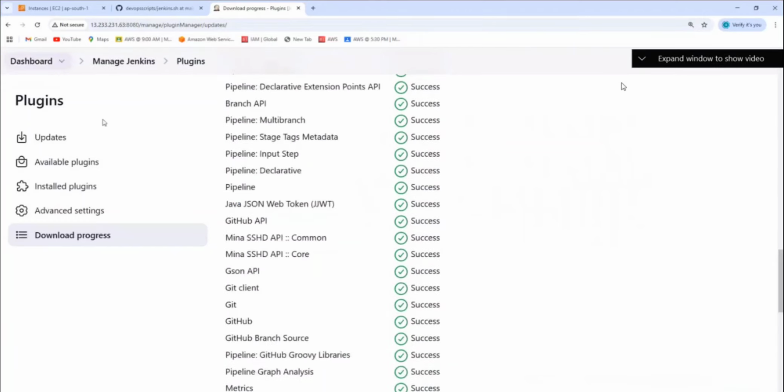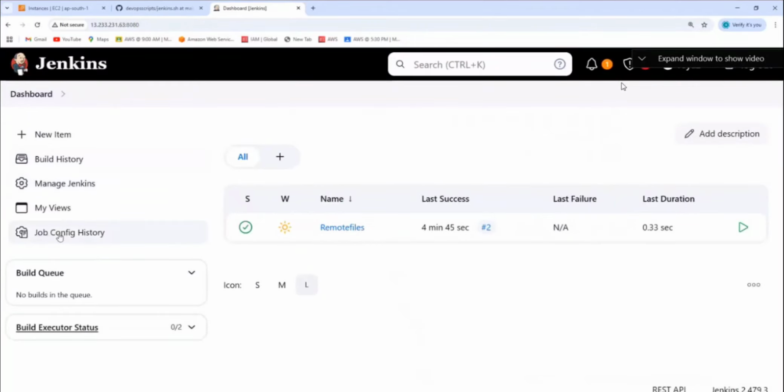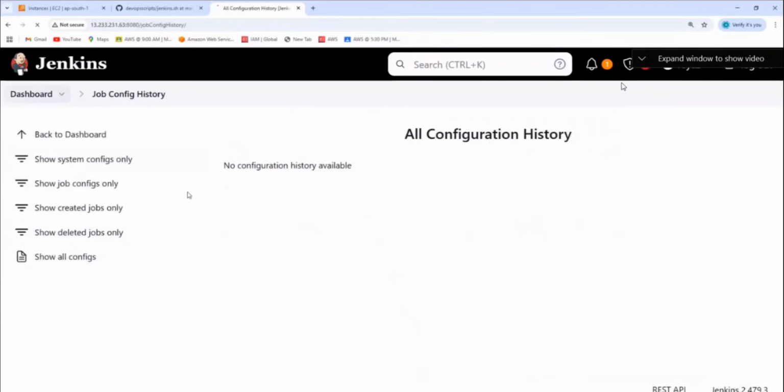Okay, success. Now let us go. Once you install it, do you see something new came up here? Was it there before? No. So whenever you install a new plugin, the related information, icon, menu or option, you get it here. If you click on it, you see Show Deleted Jobs. But do we have any deleted jobs here? Did we delete anything? That's why it is not there.